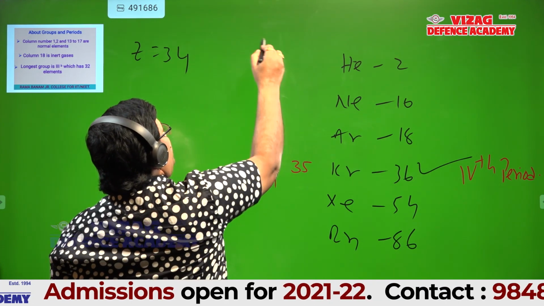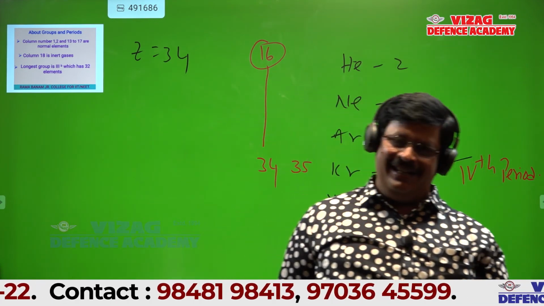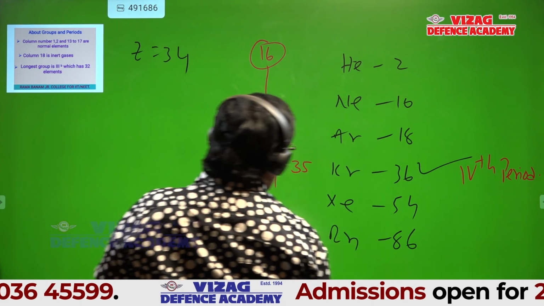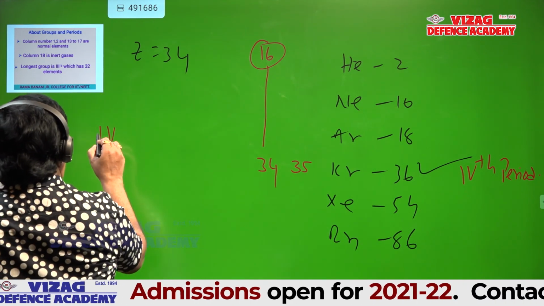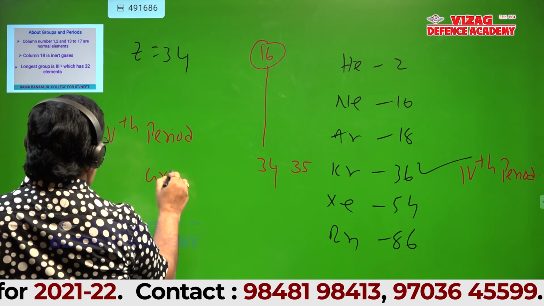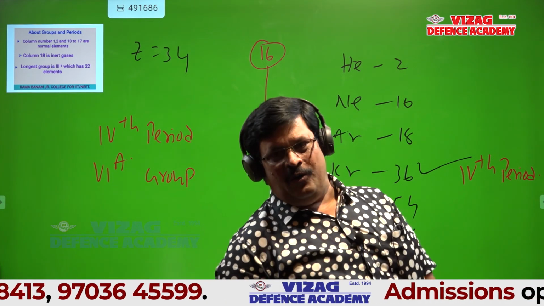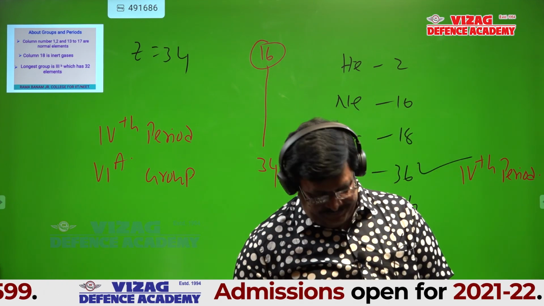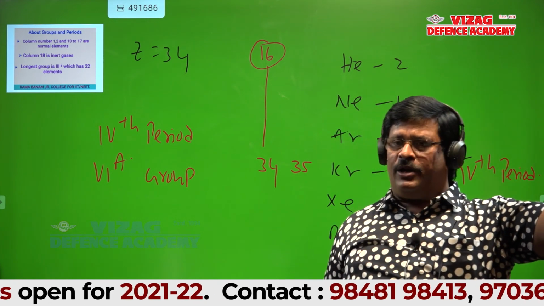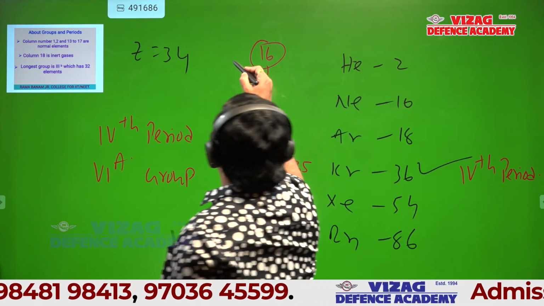This is group 16, right? Group 16 is chalcogen. So what is the group number? Group number is 6A, period number is 4th. Is it okay, students? Can I tell one more element's atomic number? Can you tell the group number and period number?